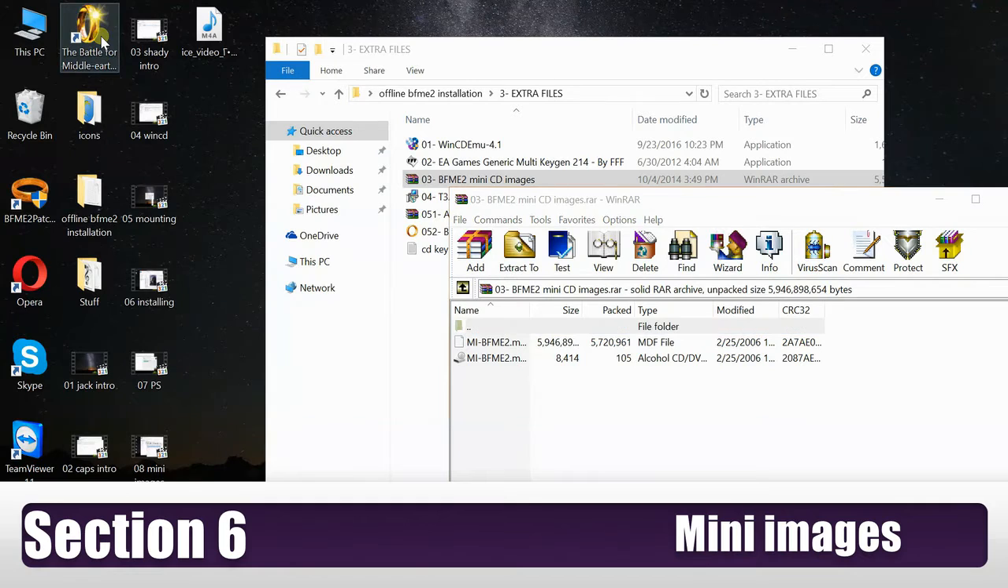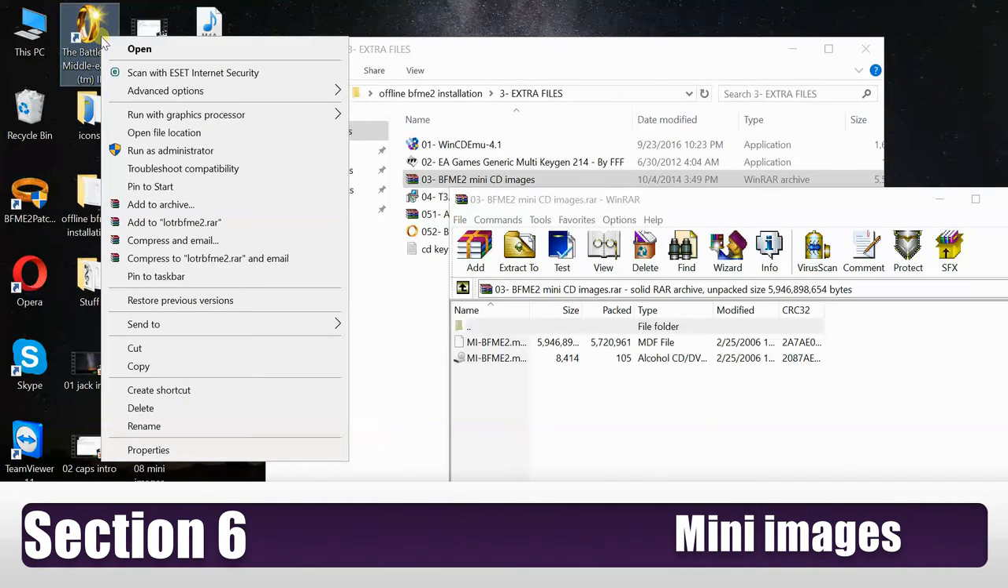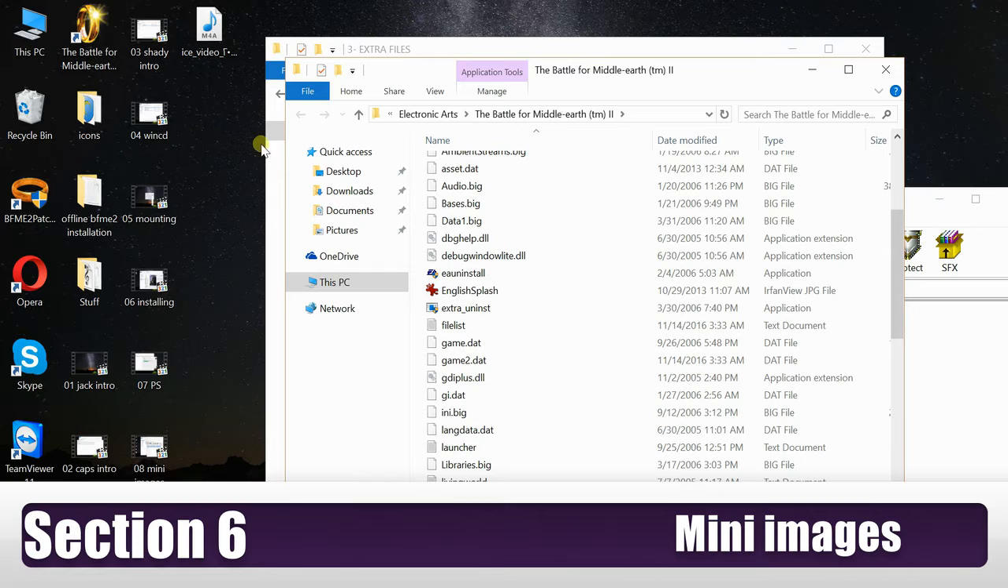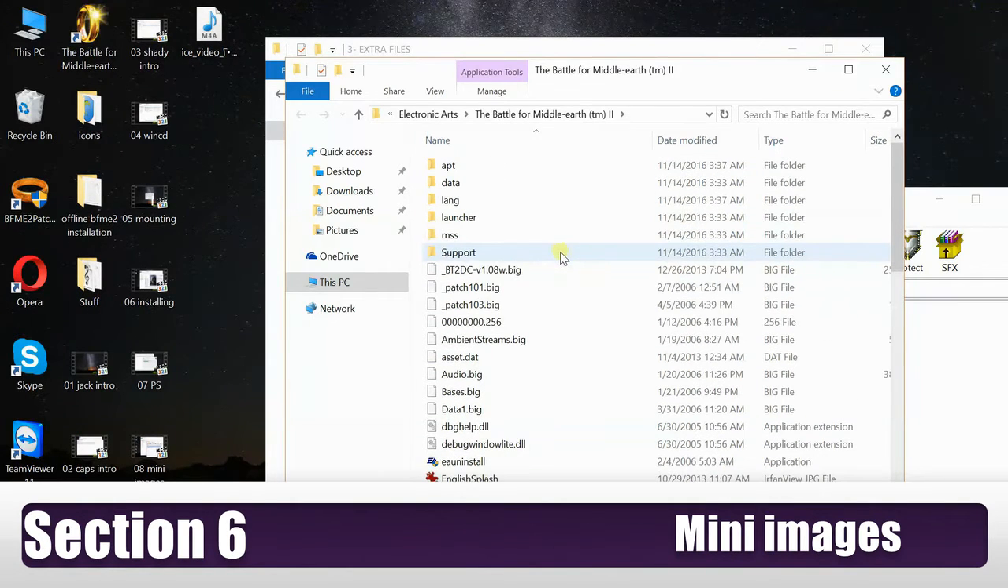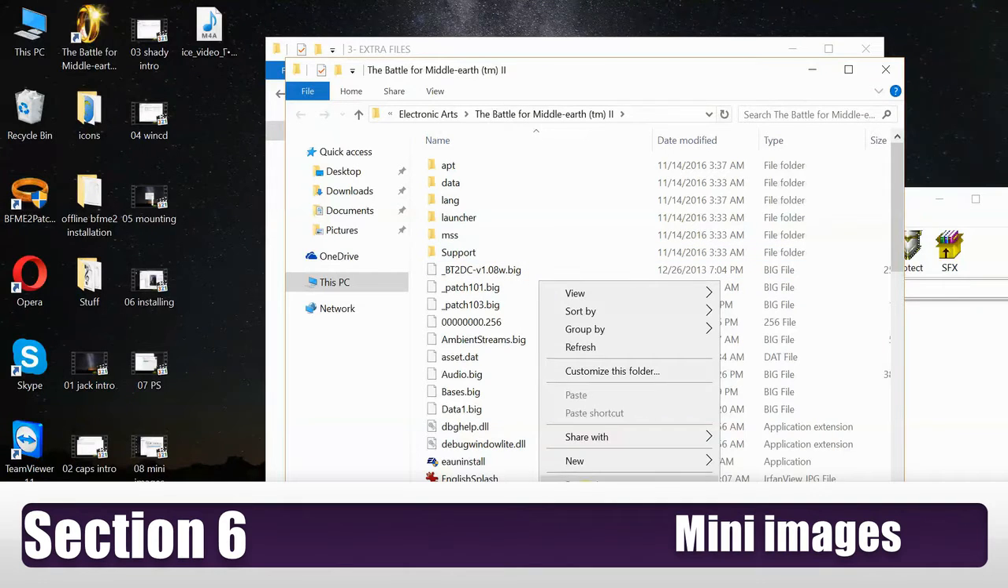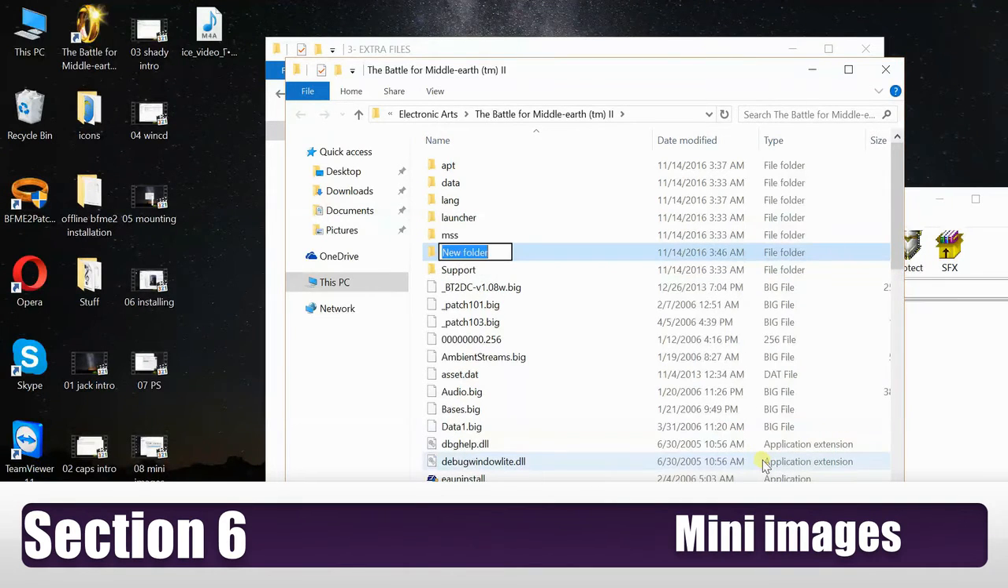Right click on the game file and open file location. Okay, make a new folder here. Name it mini images. Great. Open it.